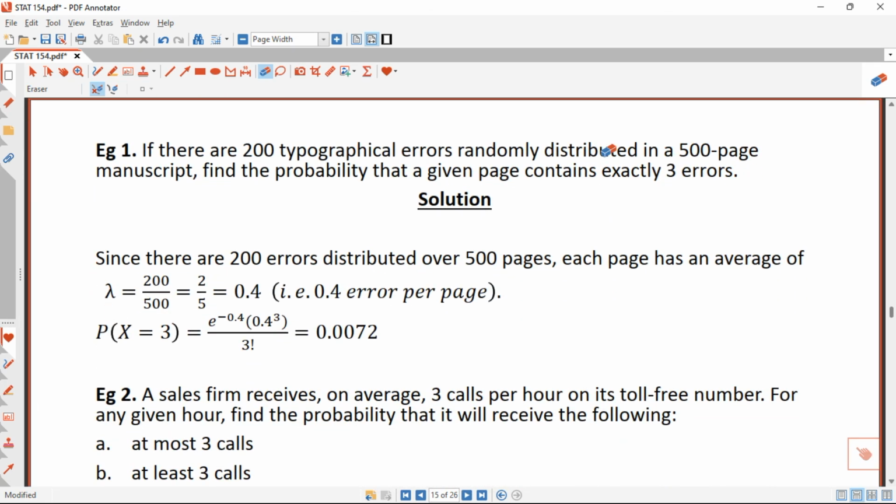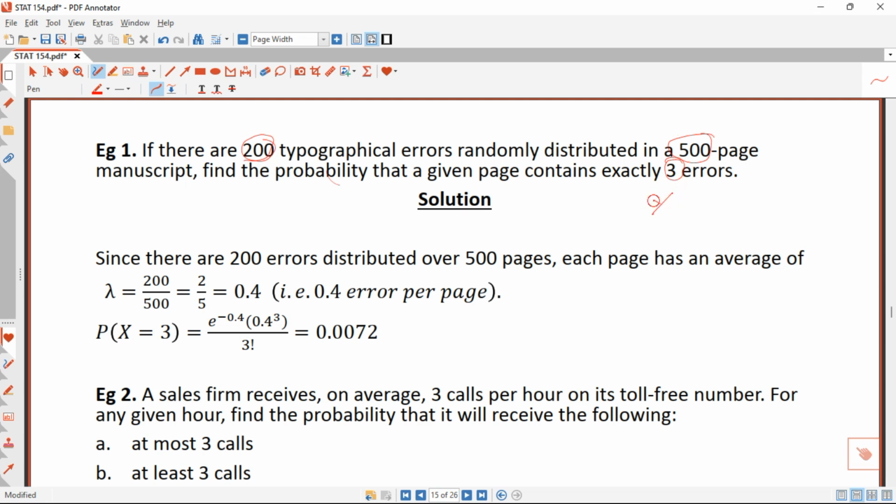Example 1: if there are 200 typographical errors randomly distributed in a 500 page manuscript, find the probability that a page contains exactly 3 errors. So we have 200 typographical errors out of 500 pages, and we are asked to find the probability of a page containing exactly 3 errors.